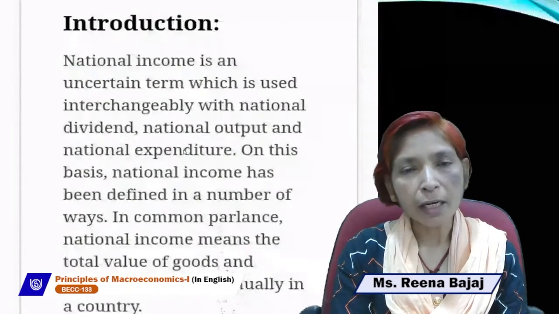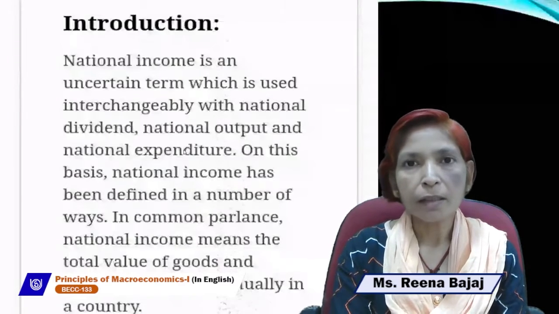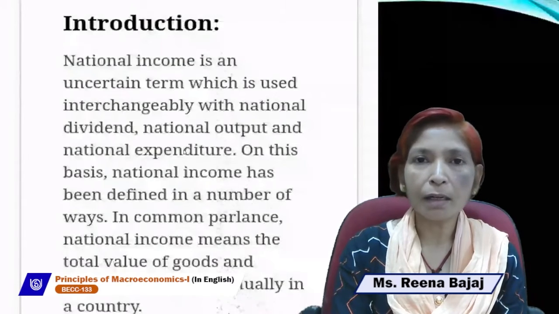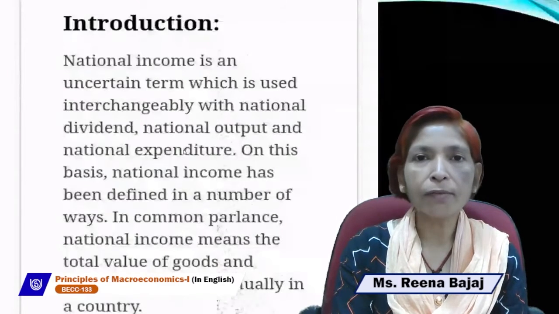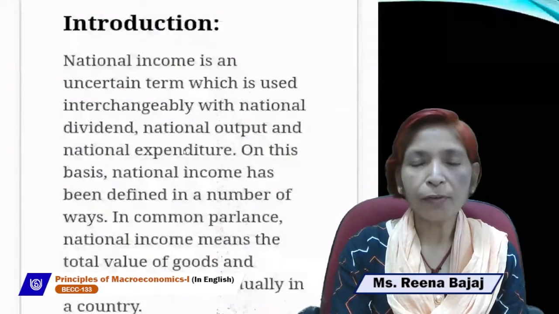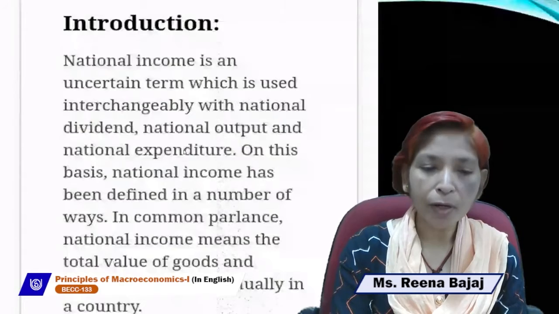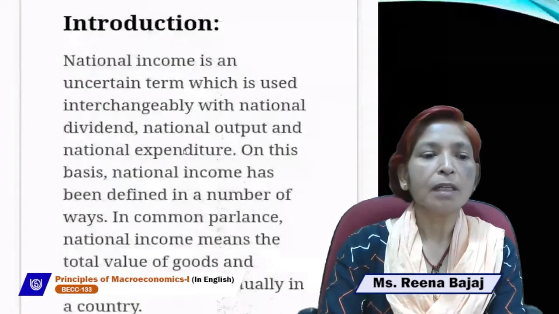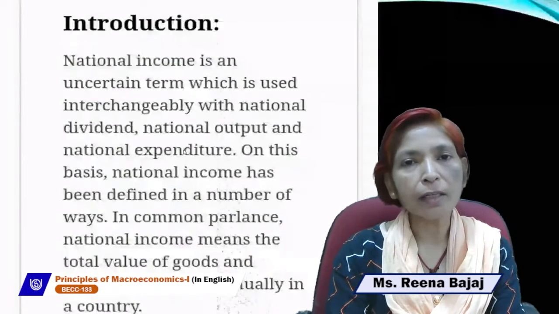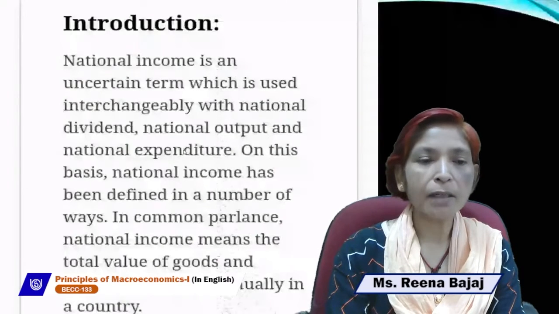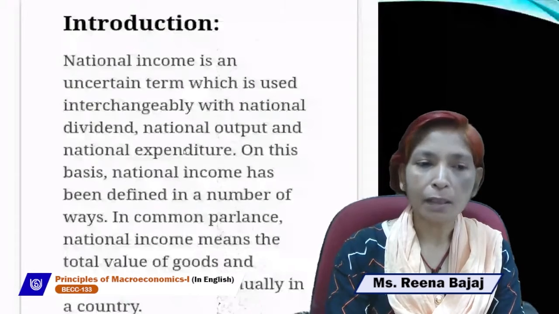In other words, national income can be defined by income method. We can say that all factors income received by rendering their services in form of interest, wages, rent, and profit. If we add these factors income reward, then we can get national income. So national income is the sum total of all the final goods and services which are produced by normal resident of a country in an accounting year.